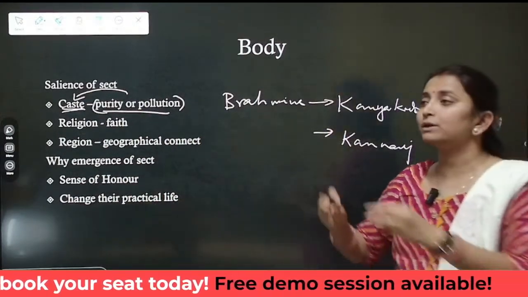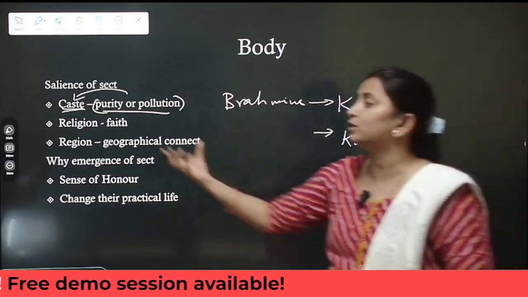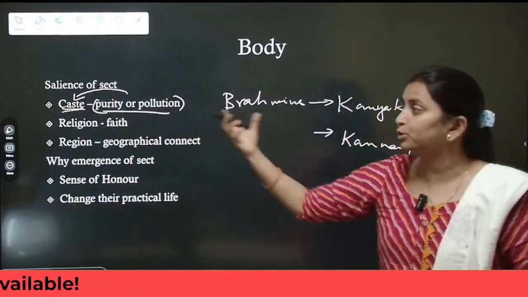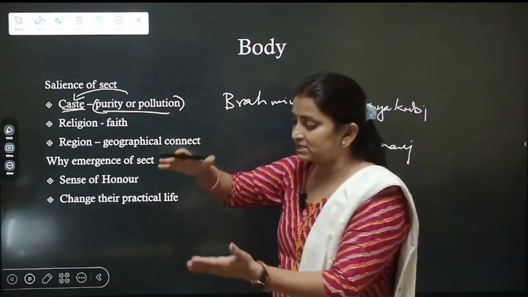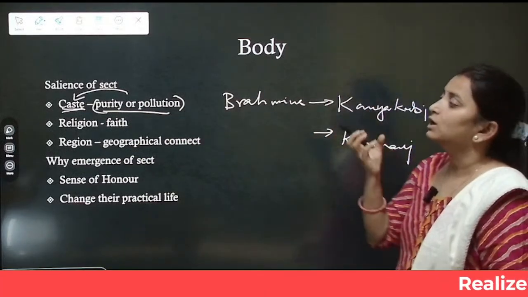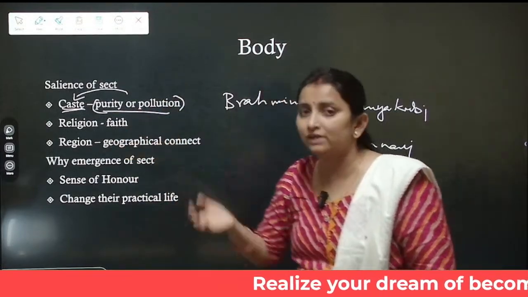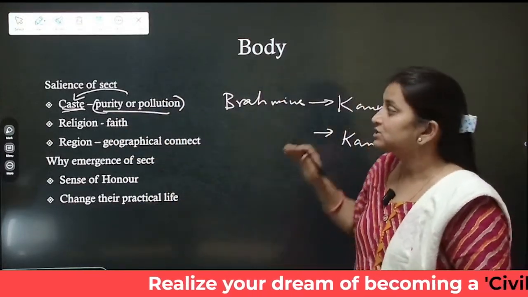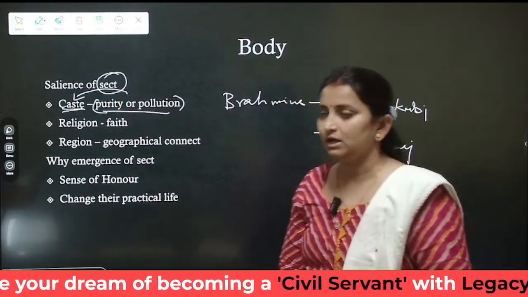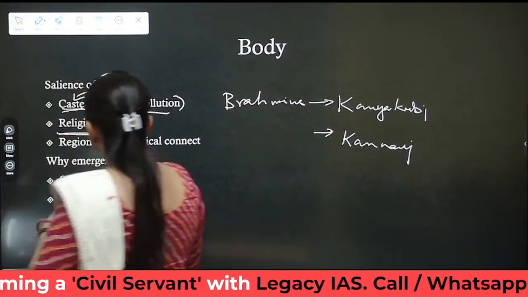Who will be called an upper caste or a so-called lower caste is based upon which caste is considered to be more pure and which caste is considered to be more polluted. So on that basis, within a caste also, we can have such subgroupings which will be considered relatively more pure within that caste or relatively less pure within that caste. So that is the salience of emergence of sect within a particular caste. Okay, such emergence of sect can also occur within a particular religion.